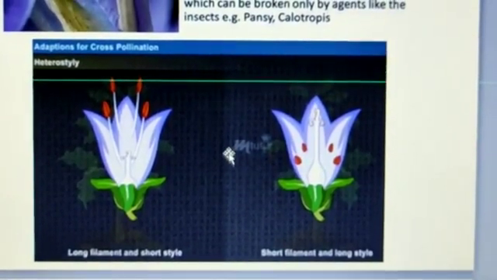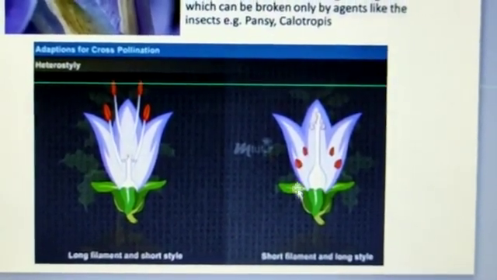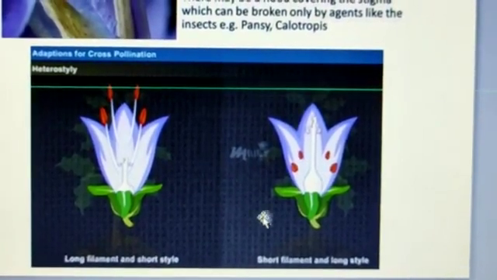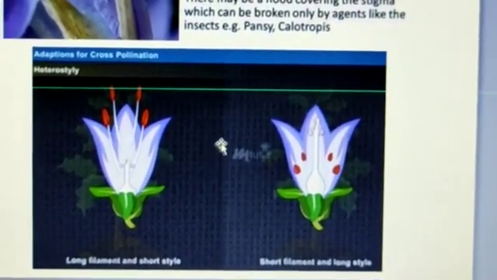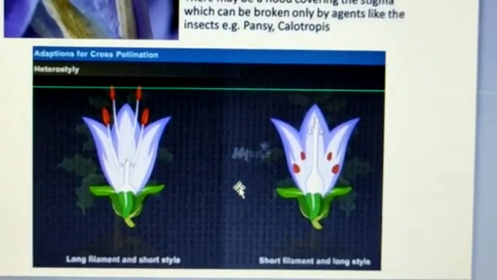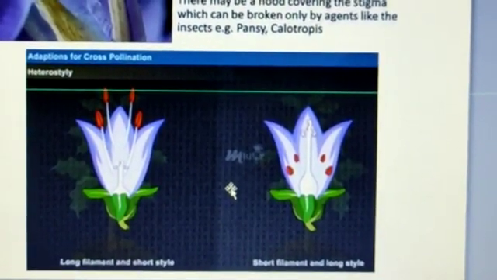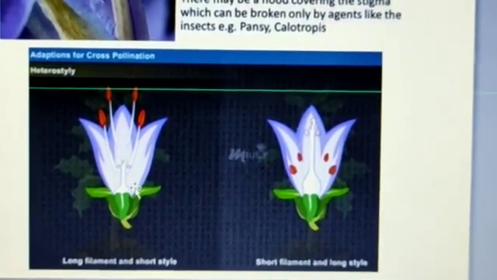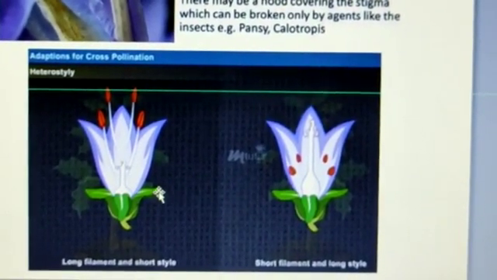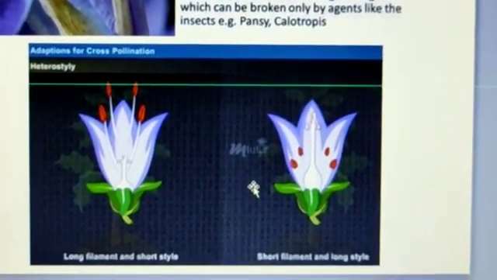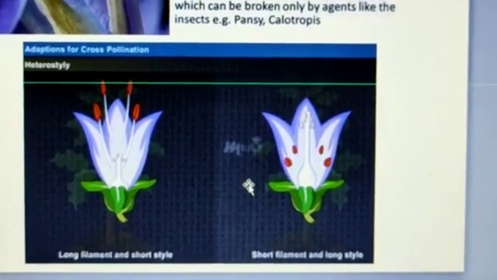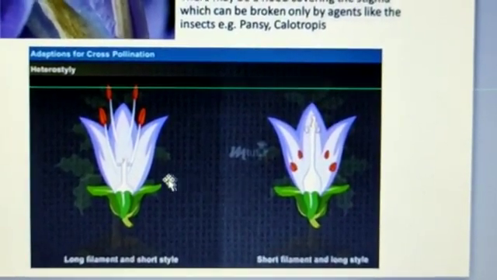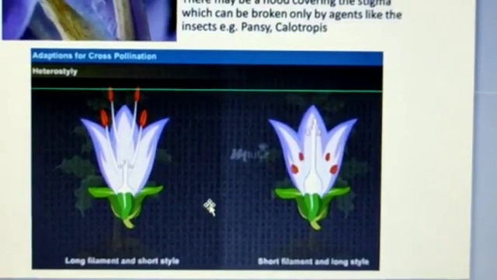So it prevents self-pollination, and hence this type of plant depends on cross-pollination for reproduction, as seen in primrose, oxalis, etc., where the different lengths of filament and style do not favor self-pollination, so cross-pollination occurs.